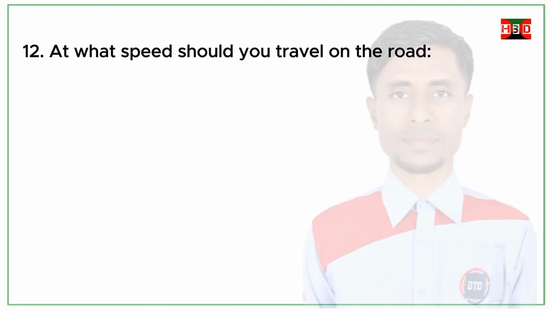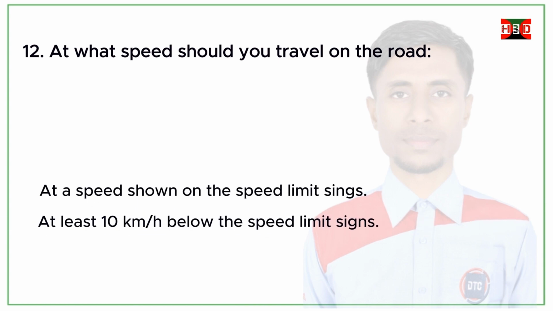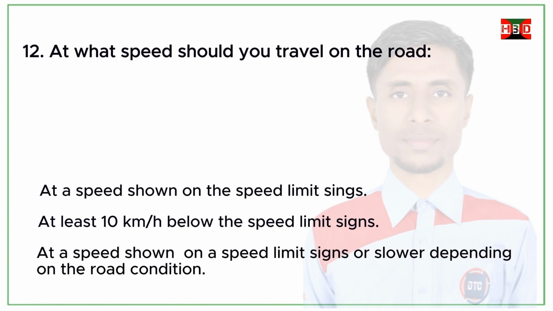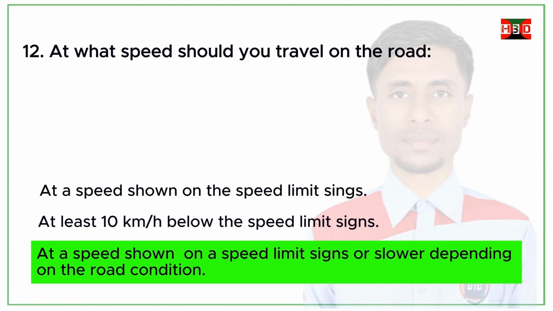At what speed should you travel on the road? At a speed shown on the speed limit signs. At least 10 kilometers per hour below the speed limit signs. At a speed shown on the speed limit signs, or slower depending on the road condition. Correct answer: at a speed shown on the speed limit signs, or slower depending on the road condition.